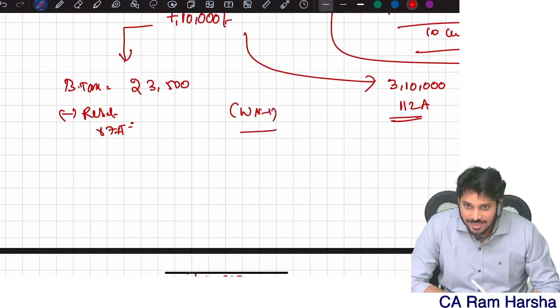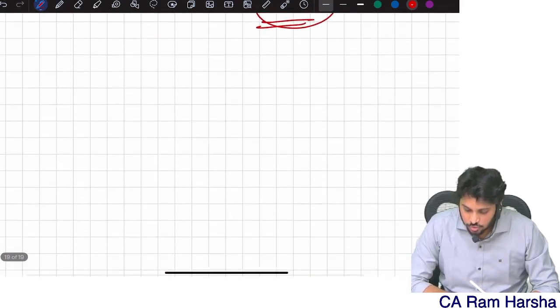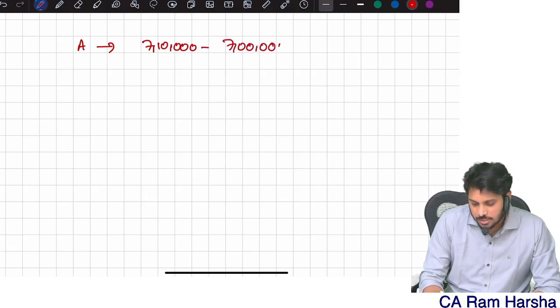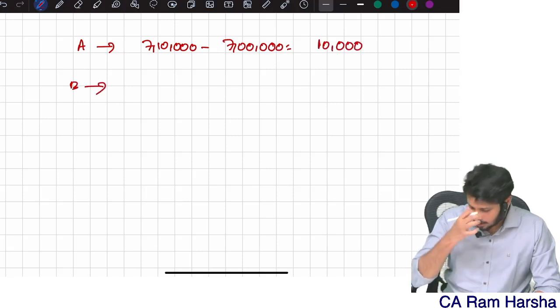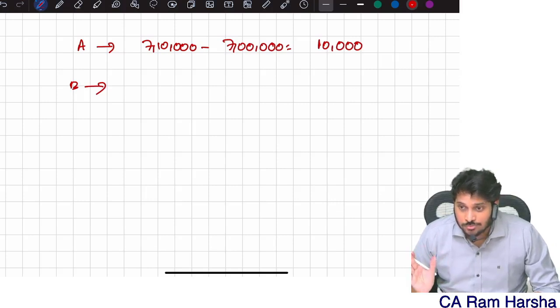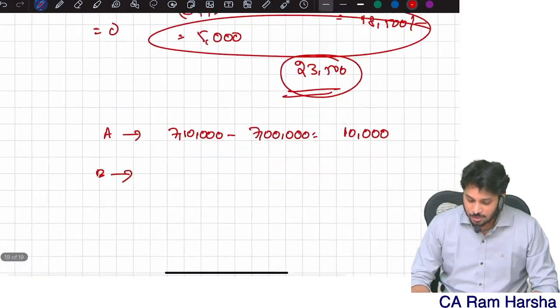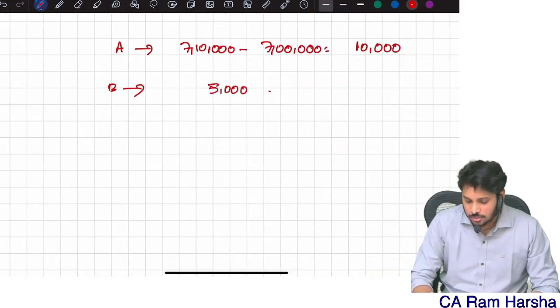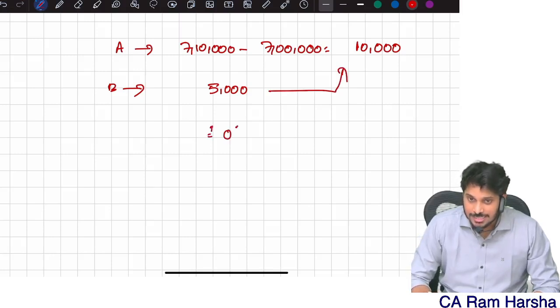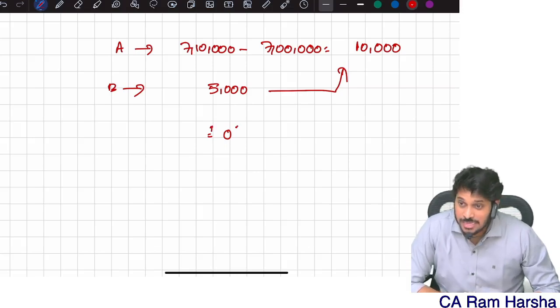Step A: 7,10,000 minus 7 lakhs is equal to 10,000. Step B: tax on total income, where you should consider only the tax excluding 112A. Excluding 112A, my tax amount is 5,000. Is 5,000 more than 10,000? No. Therefore the rebate is 0.